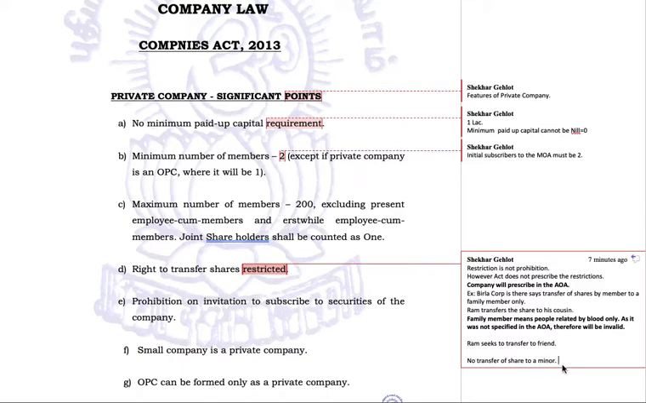Or if the article of association does not specify any condition, if they do not specify that shares cannot be transferred to a minor, then in that case shares can very well be transferred to the minor. So the right is restricted only in the manner prescribed in the article of association. Any manner which is not prescribed by the article of association shall be assumed to have been allowed.